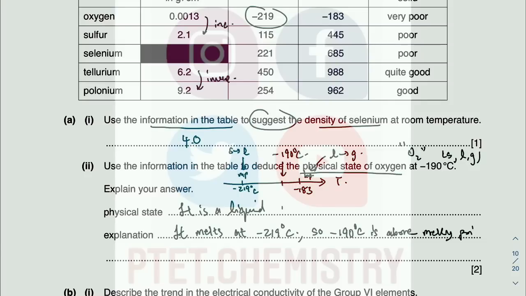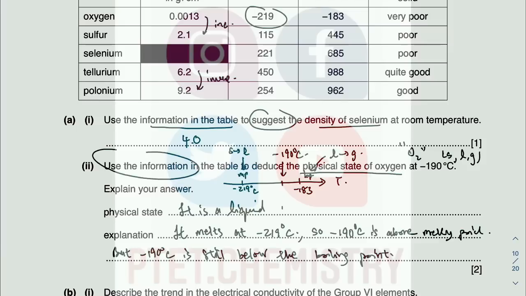It already melts because you already reached the melting point. But remember you're dealing with the negative region, so minus 190 is bigger than the boiling point. So minus 190 degrees Celsius is still below the boiling point, so you need to use the information and state it.